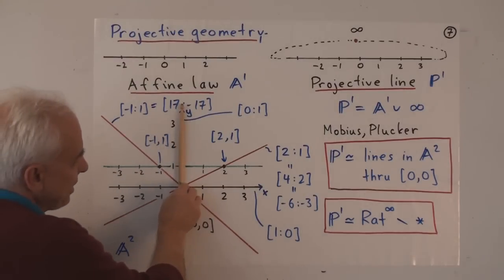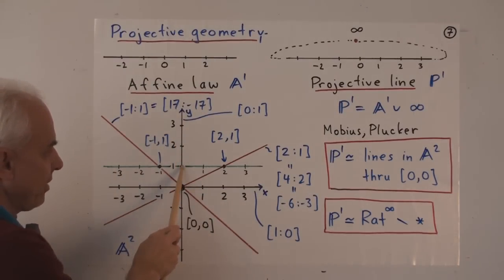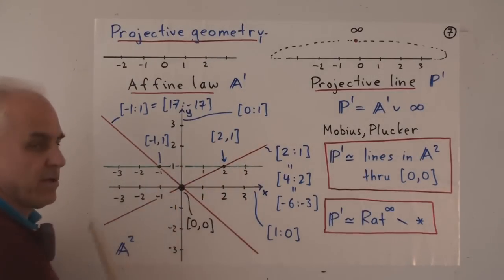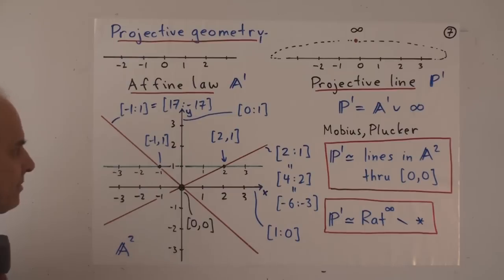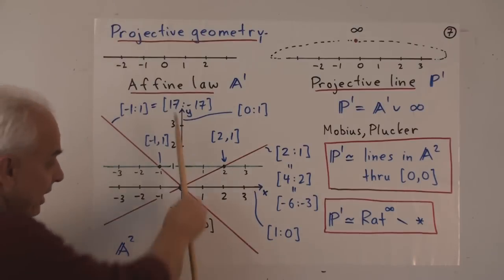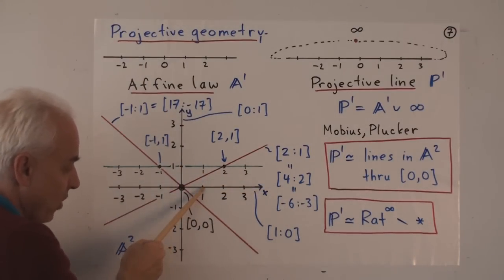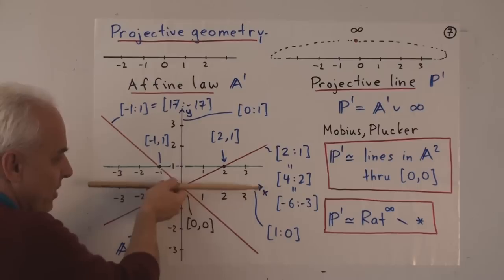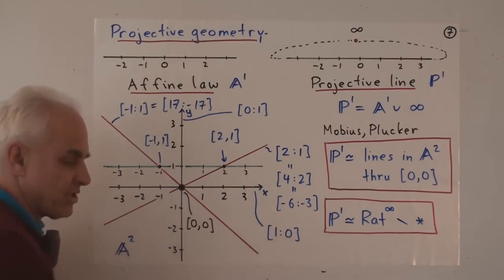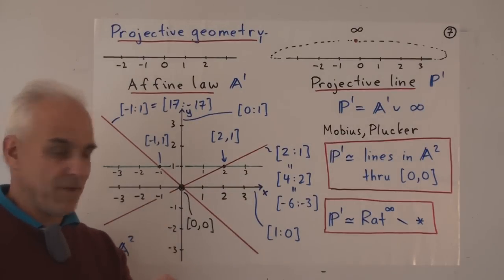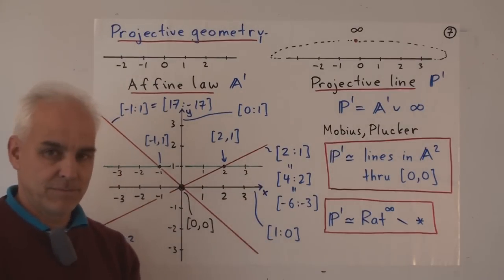Another important example is the vertical line, which goes through the point (0, 1), and so it gets homogeneous coordinates 0 to 1, that proportion. And another important example is the horizontal line, which goes through the point (1, 0), and so gets homogeneous coordinates 1 to 0, the proportion 1 to 0.